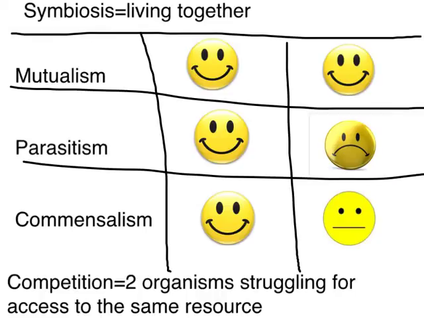So in mutualism, both organisms benefit. Parasitism, one benefits, one is harmed. And then in commensalism, one benefits, the other doesn't really matter, doesn't care.